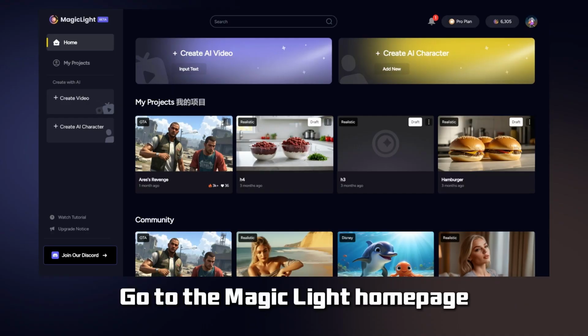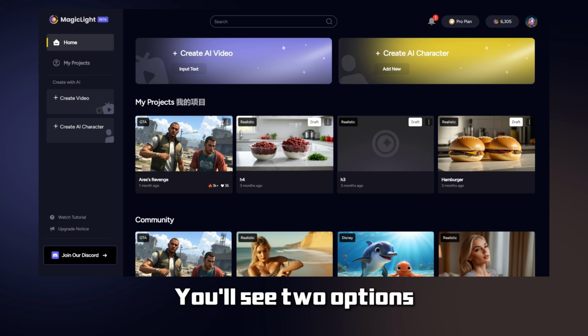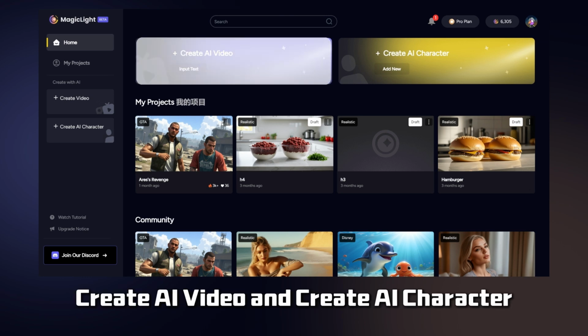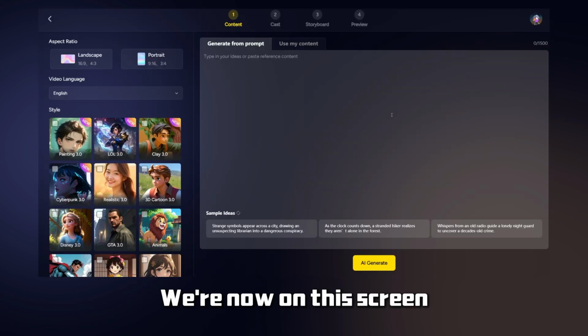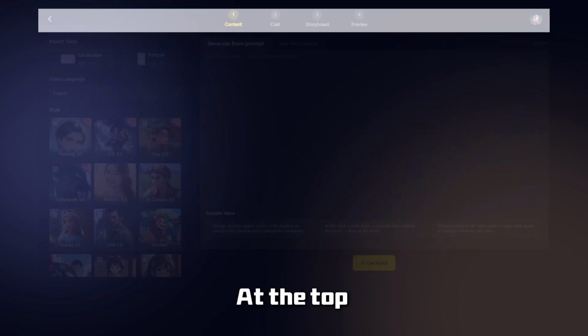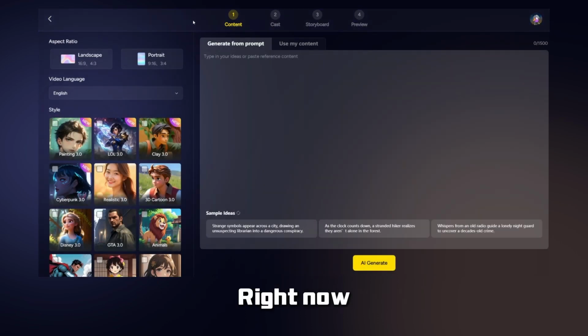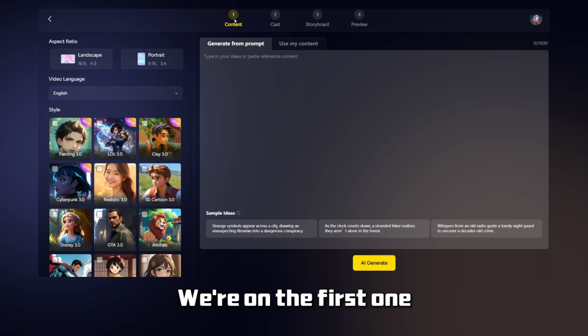Go to the Magic Light homepage. You'll see two options: Create AI Video and Create AI Character. If you want to create a video, click Input Text. We're now on this screen. At the top, you'll see 4 steps right now. We're on the first one.